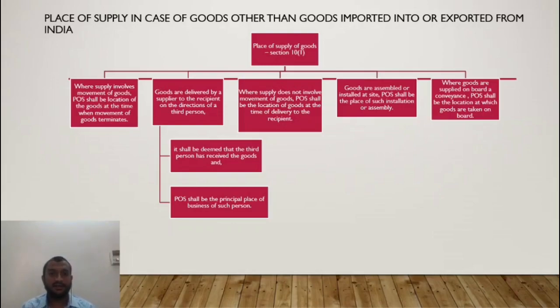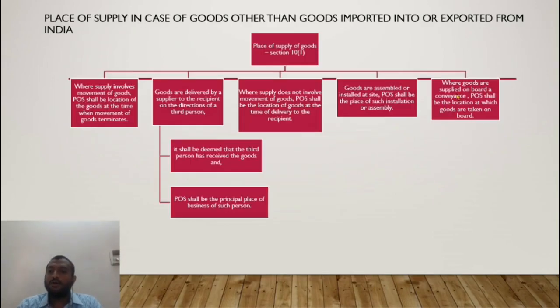The machinery in itself is not brought in a truck and put there. It has to be built at my factory. So in such a case, the place of supply would be the location where the goods or all those parts are installed. Where does that installation happen? In my factory. The place of supply would be the state where my factory is. So that is the place of supply in case of goods installed or assembled at site.